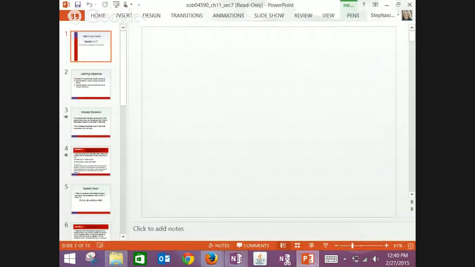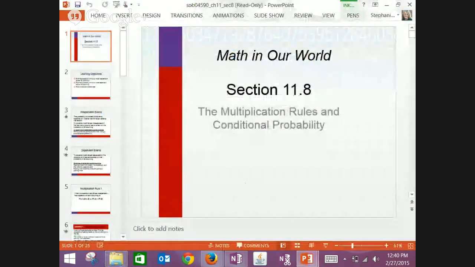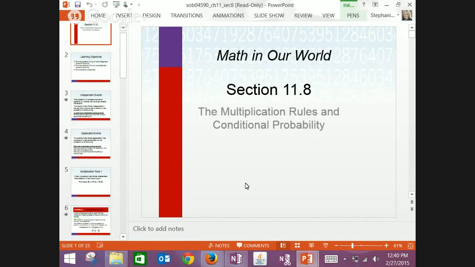So 11.8 is going to be the last section that we cover before our review day on Wednesday. So Monday we'll come back, we'll do 11.8. We'll review on Wednesday. I hope to give you the pre-test in class on Monday, so you can take it home, look over it. Then on Wednesday, I'll answer any questions on that, and I'll also go around and look at it. I'll post the answers after class on Wednesday, so you have a chance to do the pretest on your own, and then also get the feedback from the answers. And then Friday will be the exam, and then we go on spring break. I will see you guys Monday.